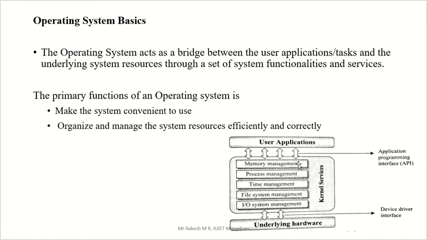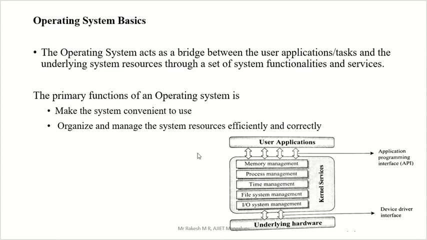Without the operating system, the user can't take control, or can't use that hardware. So in between we have the operating system. The operating system provides some control mechanism, and also some of the main services. What the services and main functionalities are, we will see in the coming slides.